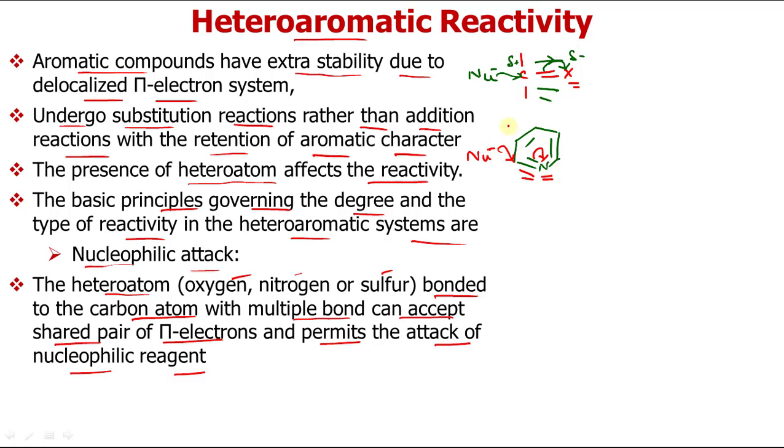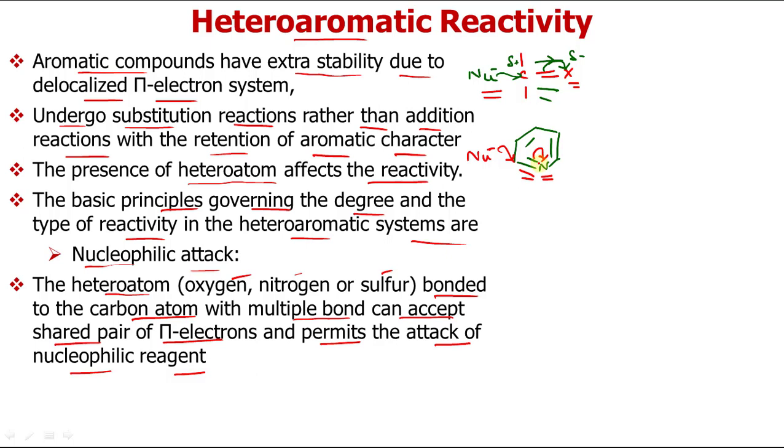So this is the first thing: these can be attacked by nucleophiles, and the heteroatom bonded to a carbon atom with a multiple bond can accept a shared pair of pi electrons. As I have said, this heteroatom tends to attract electrons towards itself, and the nucleophile can attack that carbon which is directly bonded to it. So this is the nucleophilic attack.